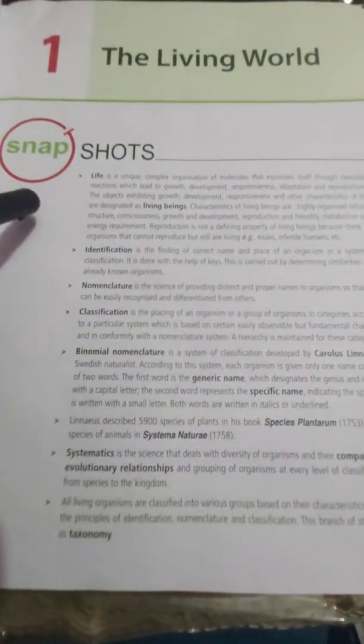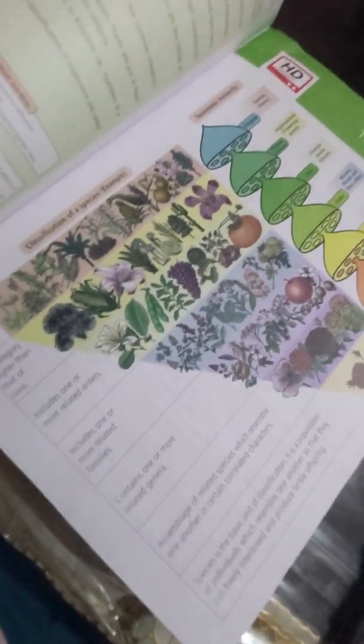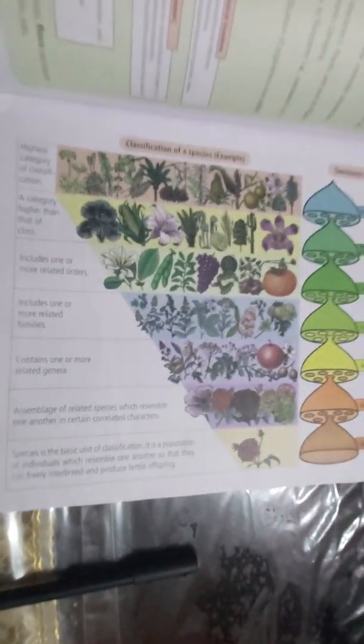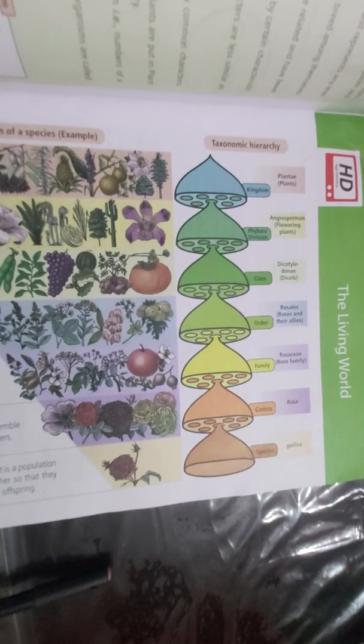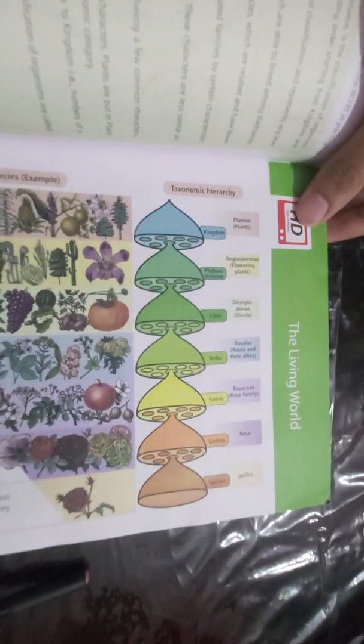So the living world, in which I told you a summary is given, that is named under snapshots. Okay, snapshots. You can see all the summary over here. There are some tabular formats, flowcharts and all. Then these are the HD pages I'm going to show you. It's written in landscape. So these are the HD pages. You can see it's written right here, HD pages.